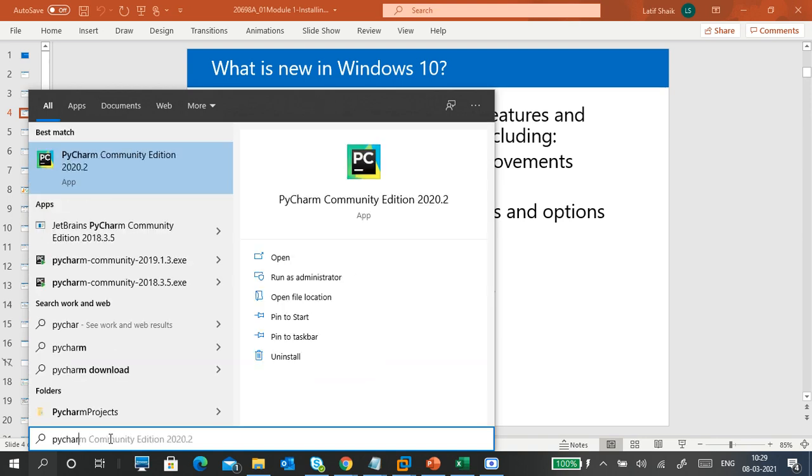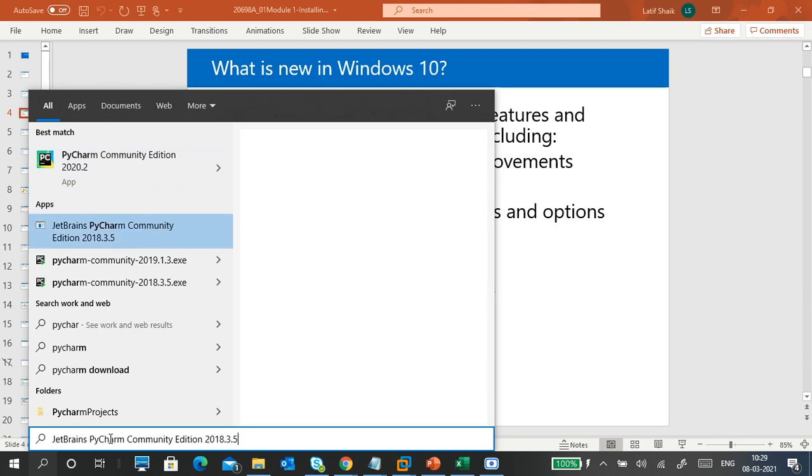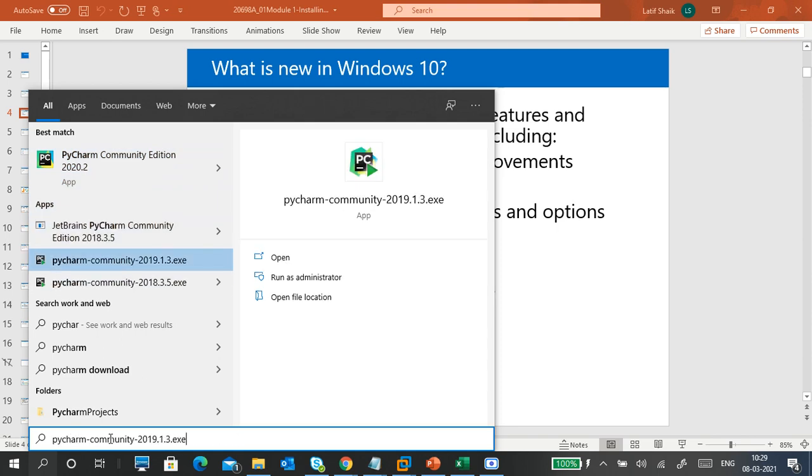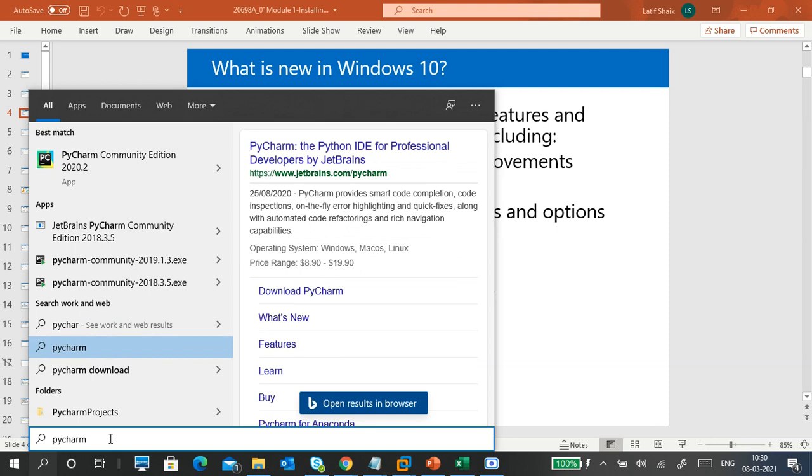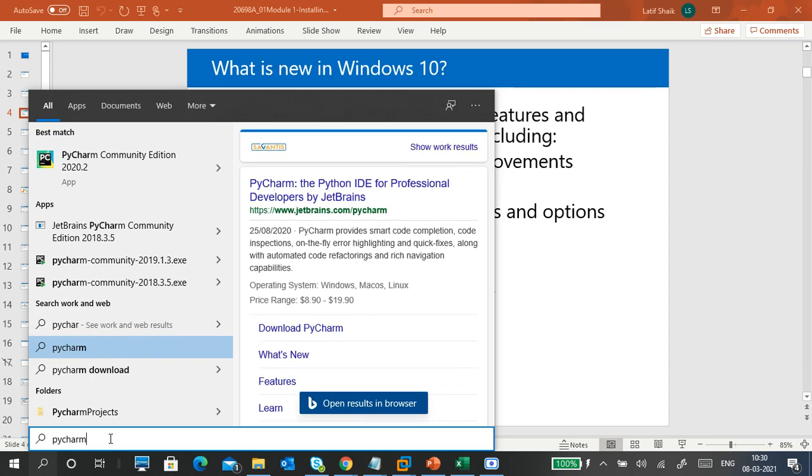PyCharm. So see like that. What are the things at the bottom? These are all suggestions. These are all applications, and this is the .exe file. If you see here, it's a suggestion by Bing search. Microsoft Bing search is there, so it will give you a suggestion like a URL or Wikipedia page. So it will tell you what it is.